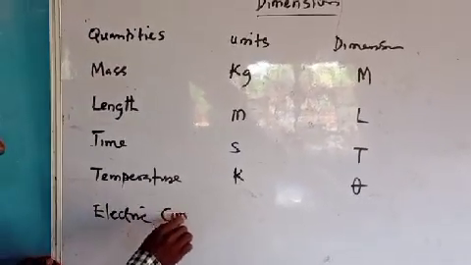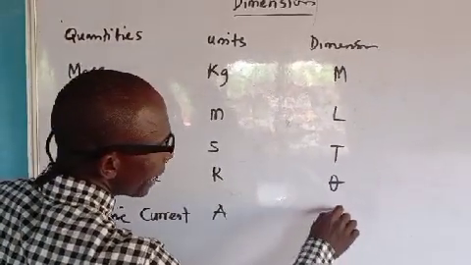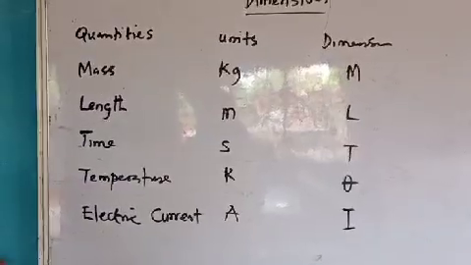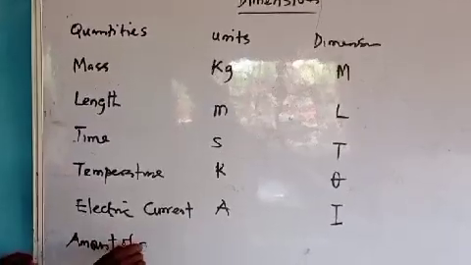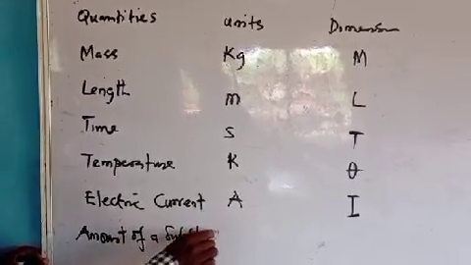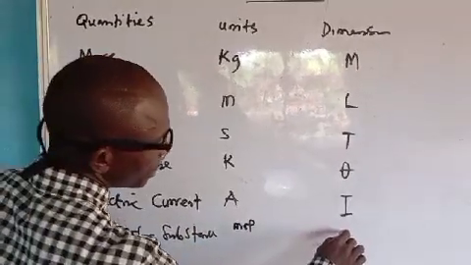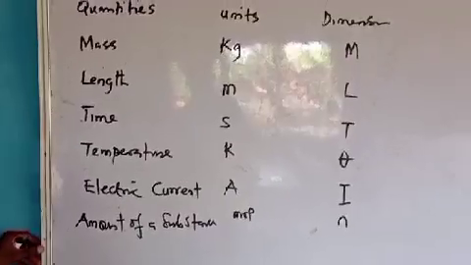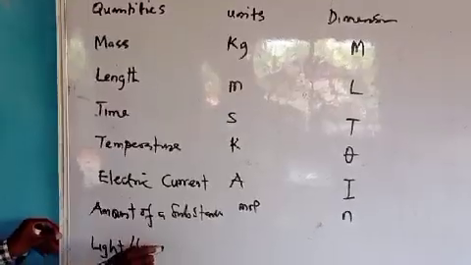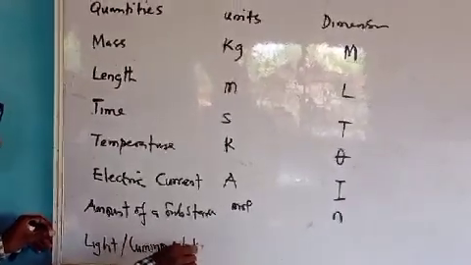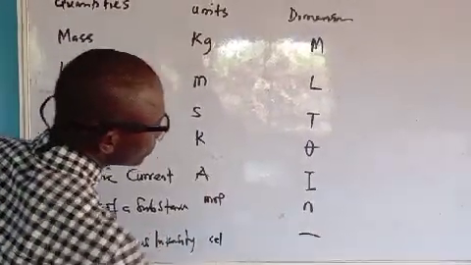We talk about electric current. We use ampere as the unit, and we use the symbol I, capital letter, for the dimension. We talk about amount of substance. We use mole, and the dimension is N, small n. What about luminous intensity? We use CD, candela, but no dimension.